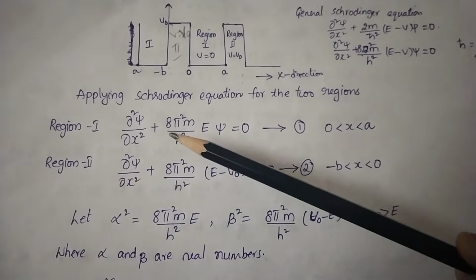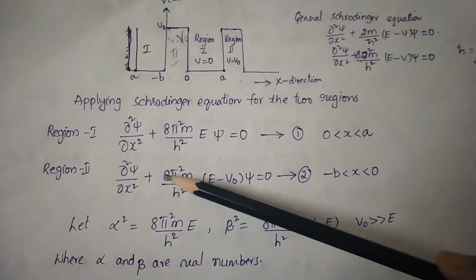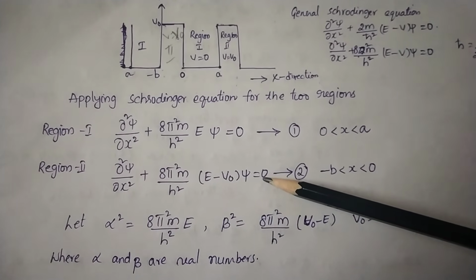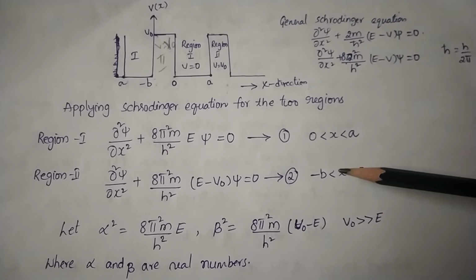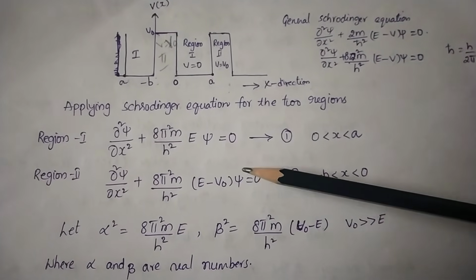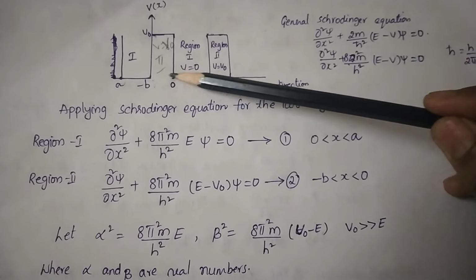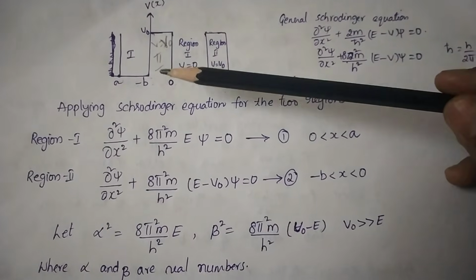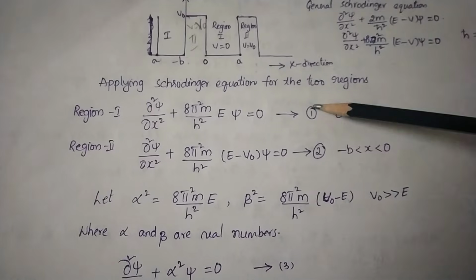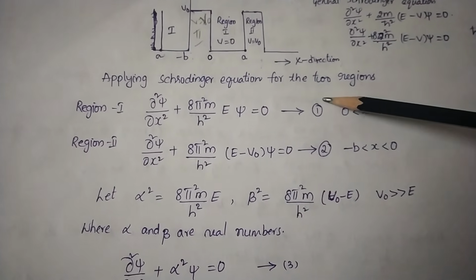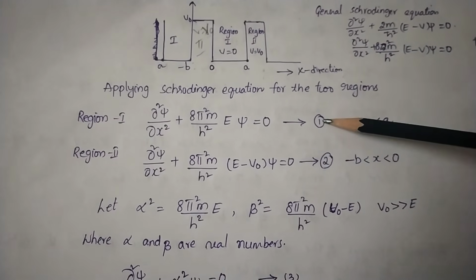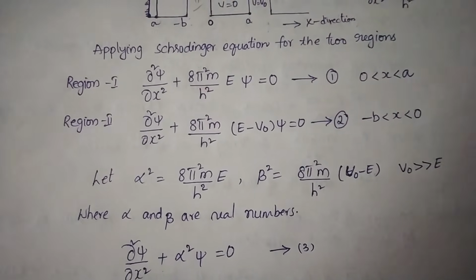And for region 2, ∂²ψ/∂x² + (8π²m/h²)(E − V0)ψ = 0. Here, for region 2, −b < x < 0, V becomes V0. In this region, the potential is maximum. In the other region, the potential is 0. So these are the two Schrödinger time independent equations for the two regions.